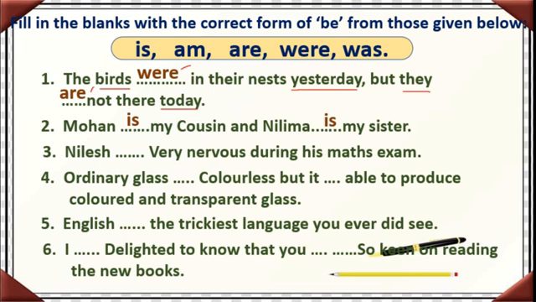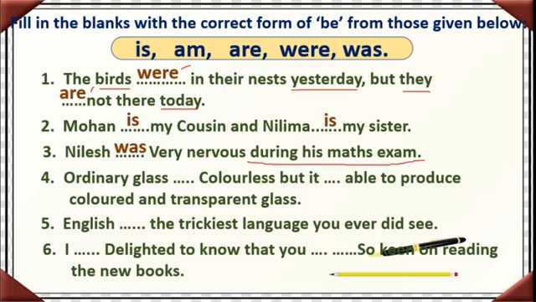Nilesh dash very nervous during his maths exam. Nilesh was. Nilesh was during the maths exam, that is past tense, correct? Here his maths exam was over. So Nilesh was very nervous during his maths exam. Okay. Next one. Ordinary glass dash colorless, but it dash able to produce colored and transparent glass.